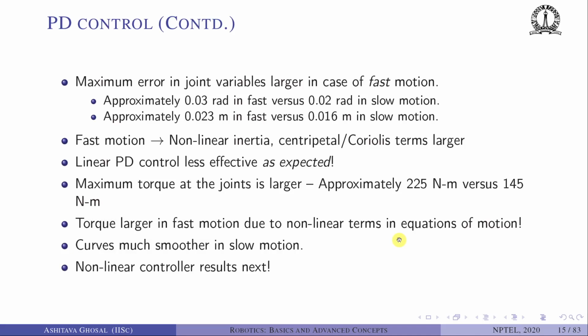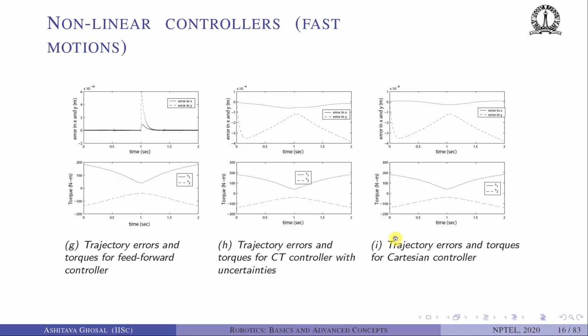As I said, there are three of them. One is exact cancellation but feed forward. Then there is one with 10% error in mass and 5% error in location of CG, and one is Cartesian control using Cartesian equations of motion. So here are plots. Let's just go over it. We will look at the fast motion, because in the fast motion for PD control, the errors were larger. So let's see what happens when you use nonlinear controllers for the fast motion.